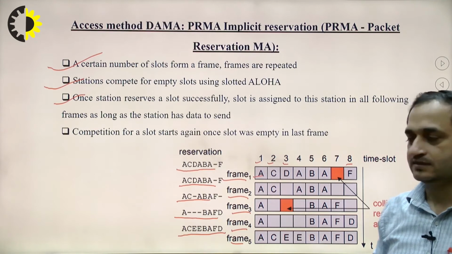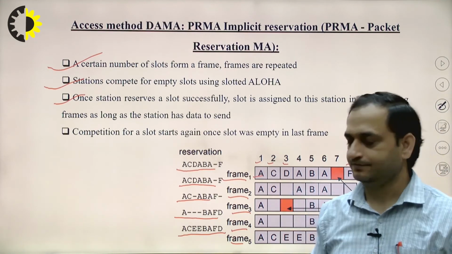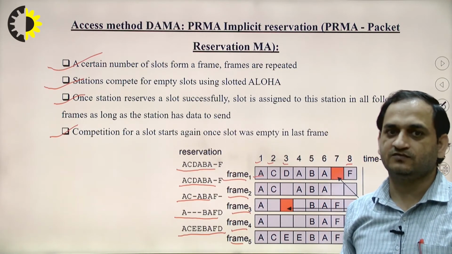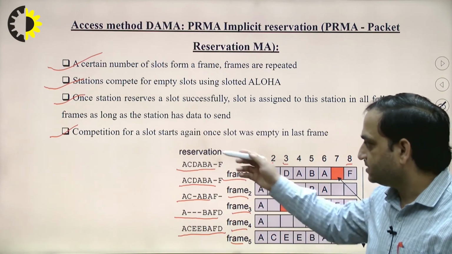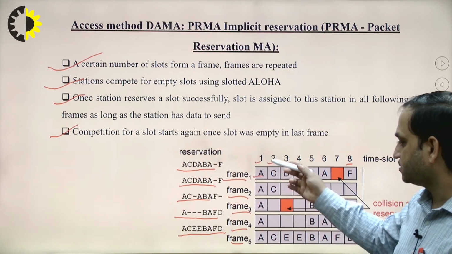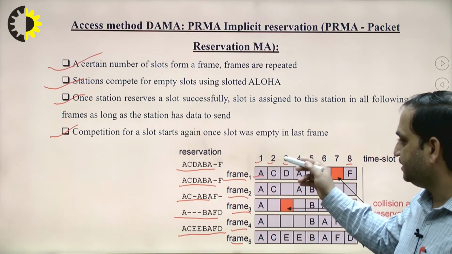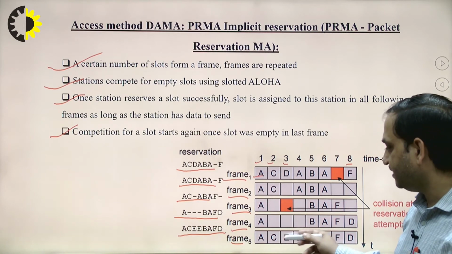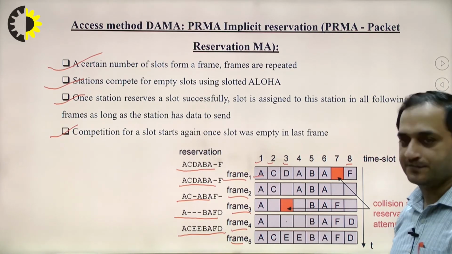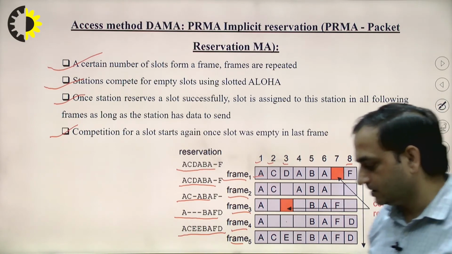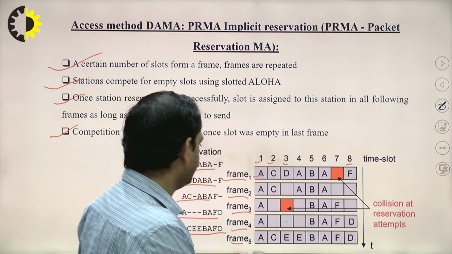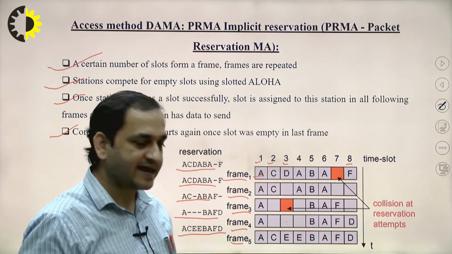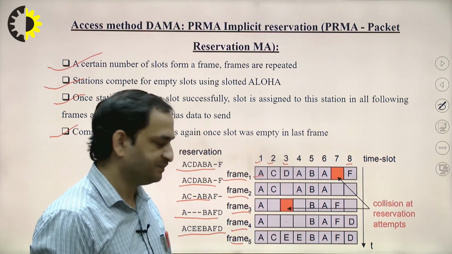As long as the stations have the data to send. Next is competition for slot starts again once the slot was empty in the last frame. So here these are reservations for the different slots. Slot 1 is assigned for A, slot 2 is assigned for C, 3 is assigned for D, and here E is assigned after it is empty, right. So in this figure it is showing that in frame number 1 and frame number 3 collisions occur, okay, collision at reservation attempts.